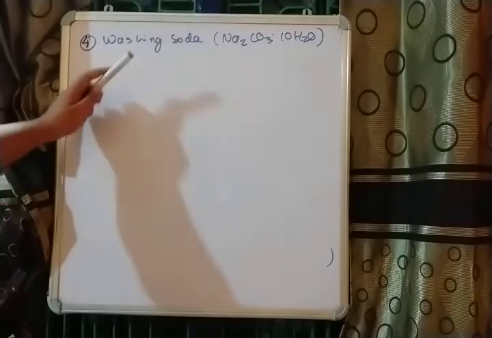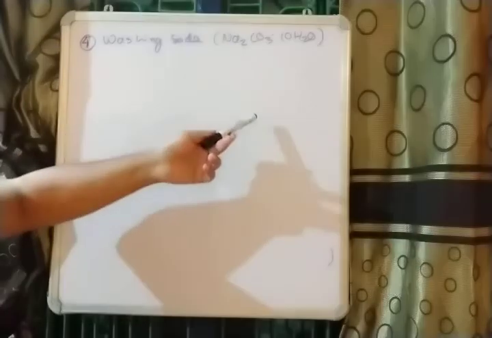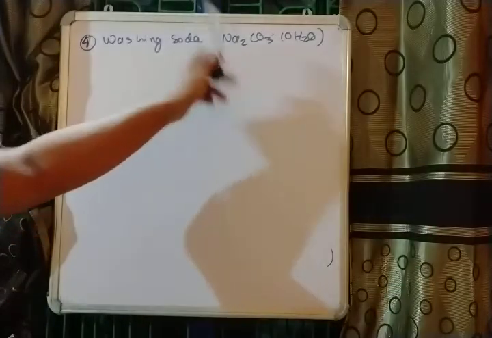So washing soda is nothing but the hydrated form or the crystalline form of sodium carbonate.